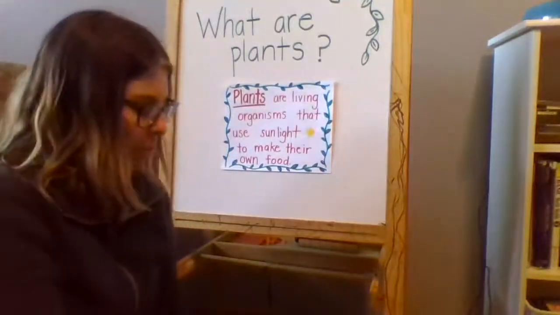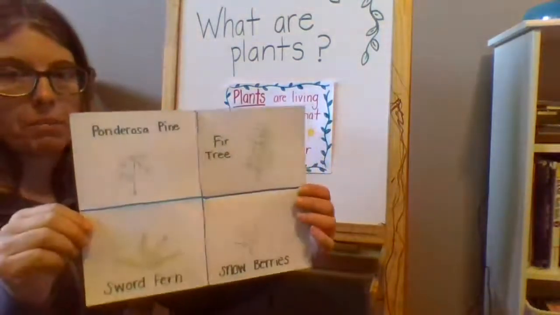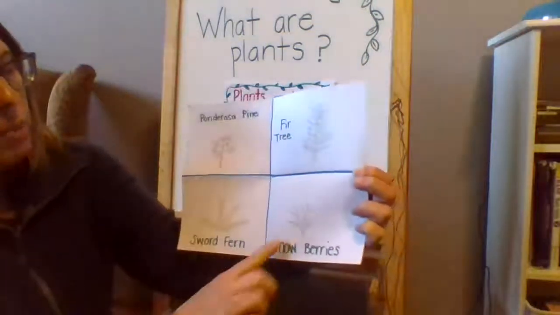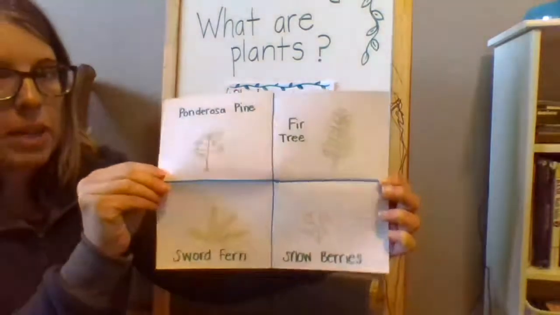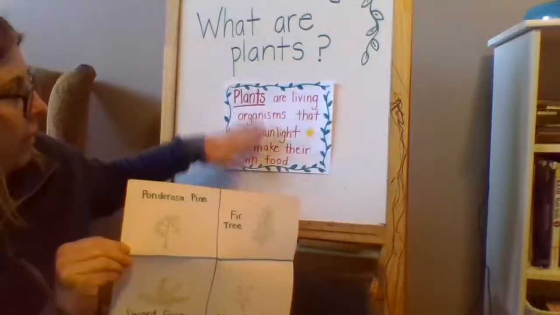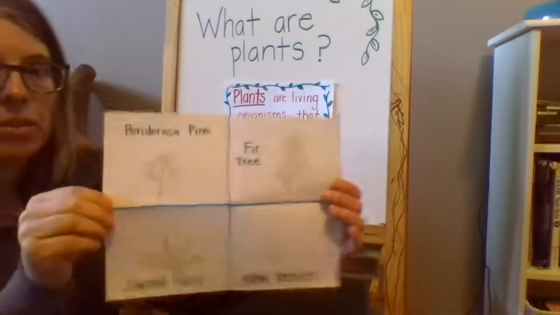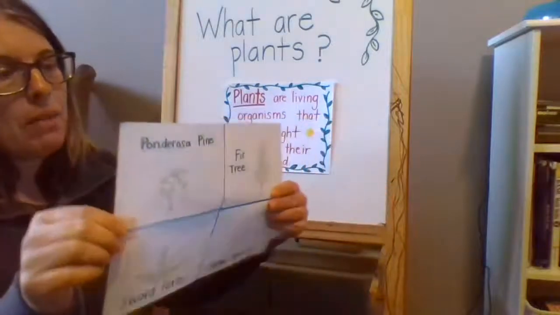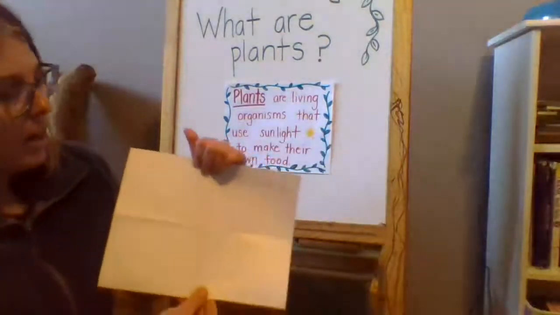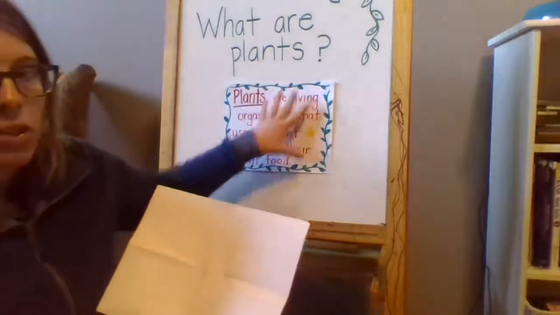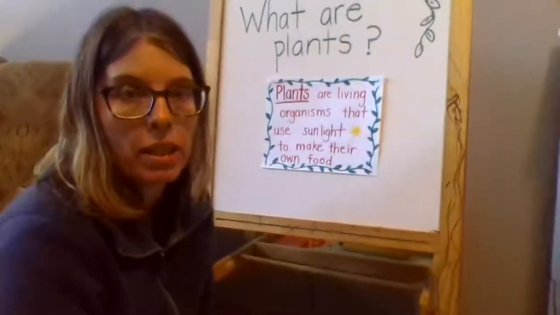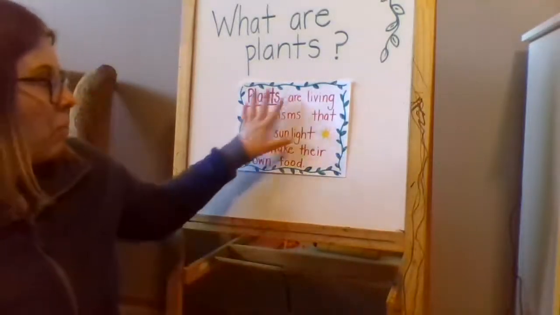Okay, here's what I'd like for you to do today. I'd like you to get out this paper from yesterday where you drew 4 different plants, and I want you to make sure that this is true about each of those plants. Are they all living? And do they use sunlight to make their food? Should be. That's true for all plants. And then turn that paper over, and on the back, I want you to write this definition. I'll take a picture of this and put it in the newsletter so that you can see it more closely.